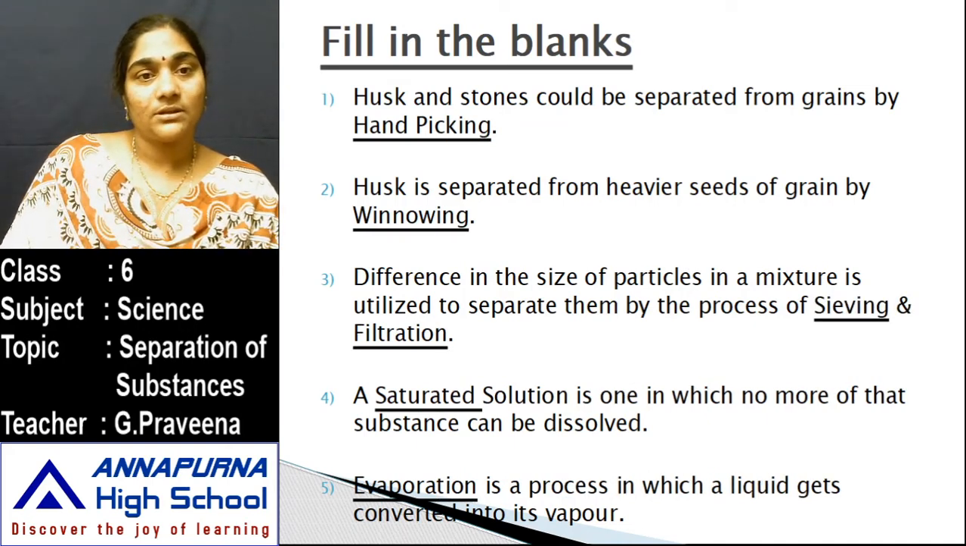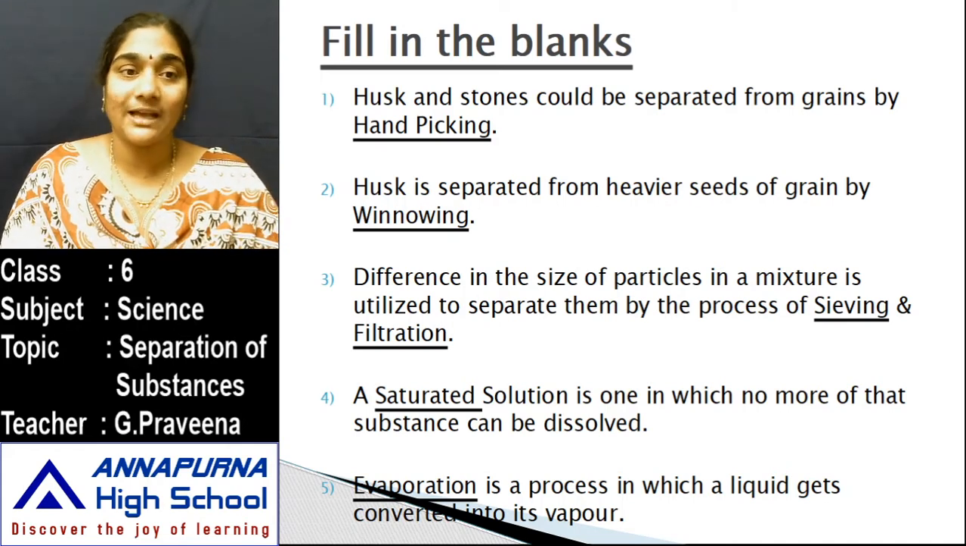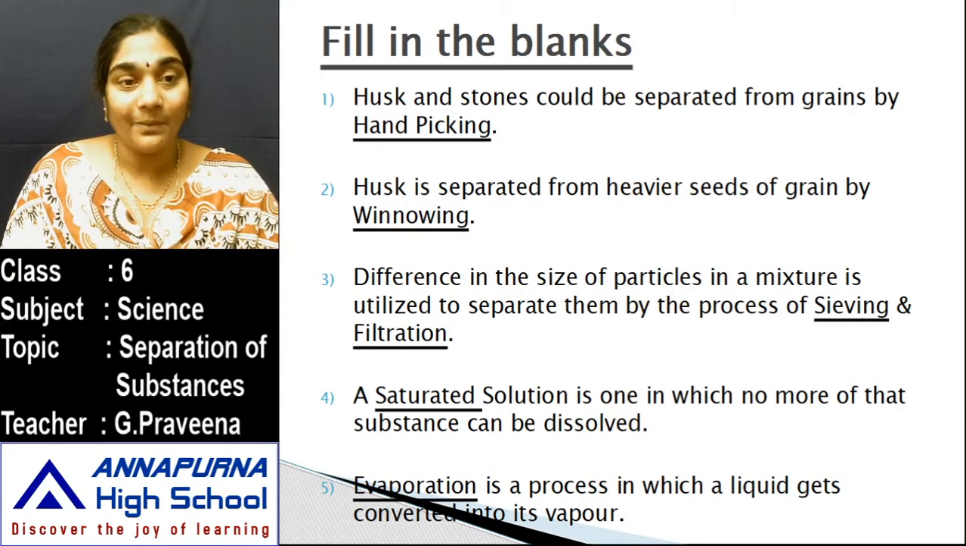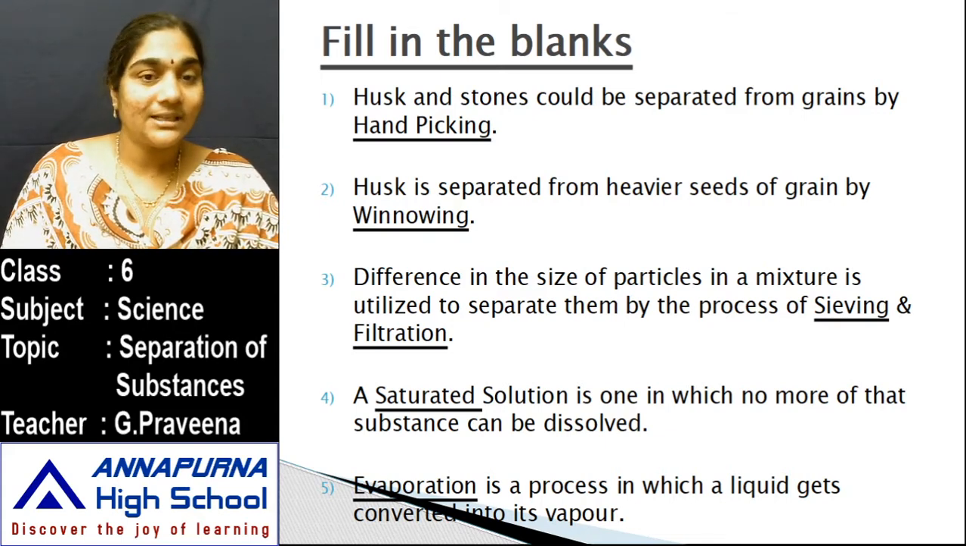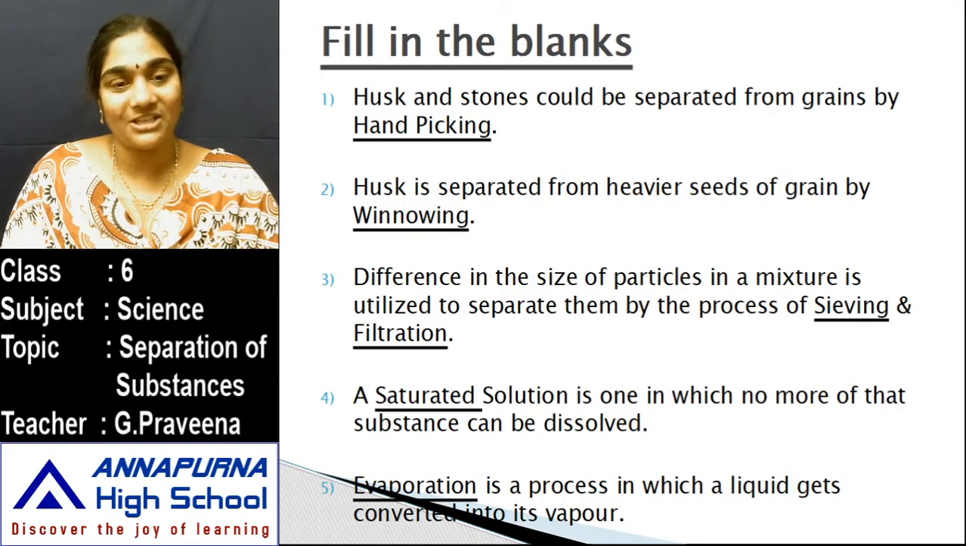Husk and stones could be separated from grains by a method known as hand picking. Husk is separated from heavier seeds of grain by winnowing. Then the next bit, difference in the size of particles in a mixture is utilized to separate them by the process of sieving and filtration.